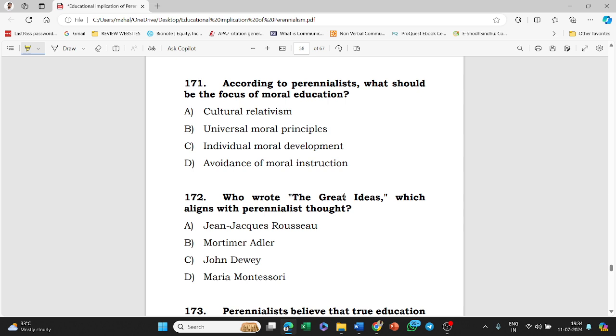According to perennialists, what should be the focus of moral education? Cultural relativism, universal moral principles, individual moral development, evidence of moral instruction. The answer to this question is option B, that is, universal moral principles.